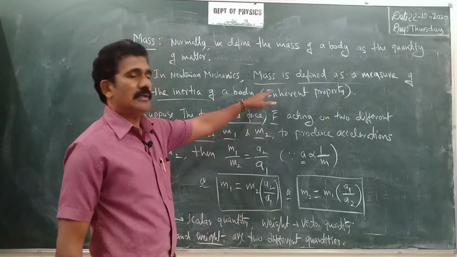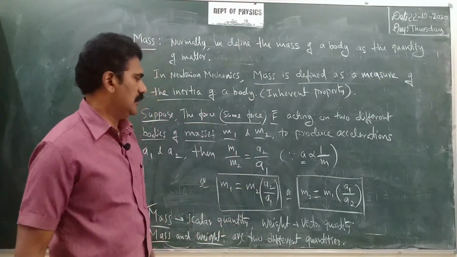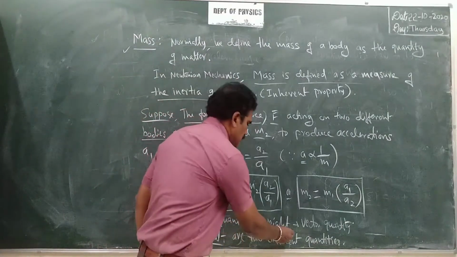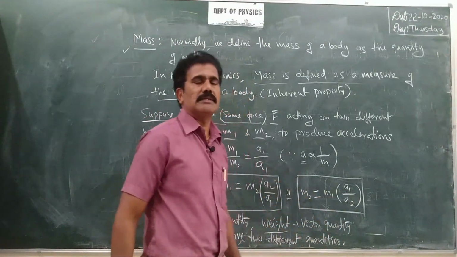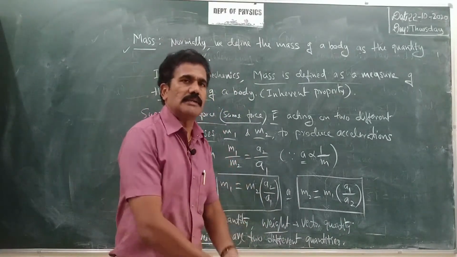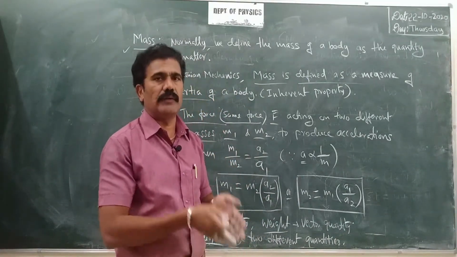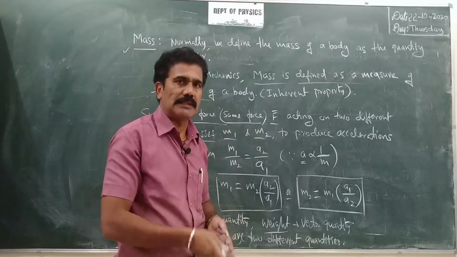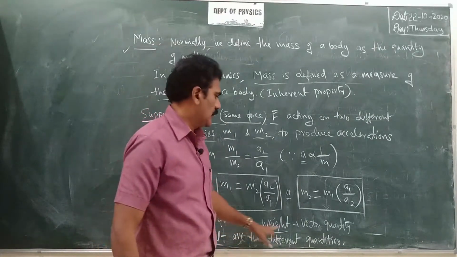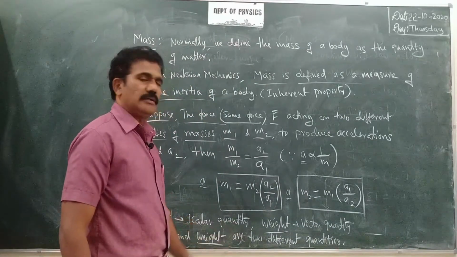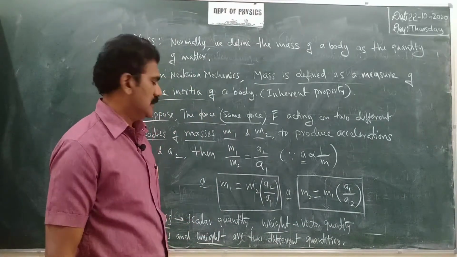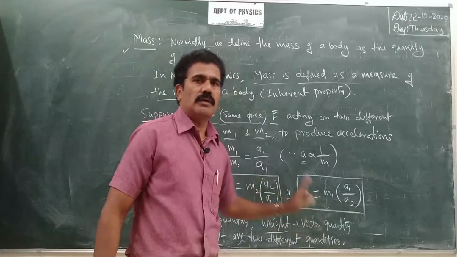Okay, now we can understand that here mass is always considered as a scalar quantity. As an inherent property, it must be a scalar quantity. Whereas weight is said to be a vector quantity because it is always acting downwards toward the center of the earth due to gravity, isn't it? It has direction also, and hence weight is a vector quantity. So that means mass and weight cannot be considered as the same quantity. They are two different quantities.